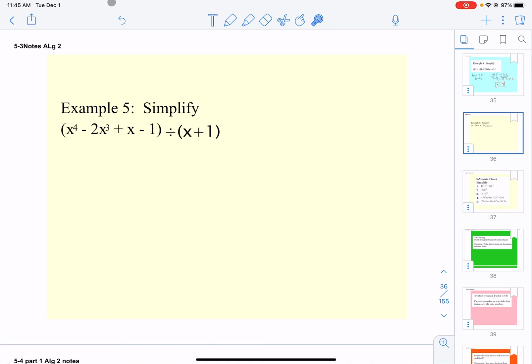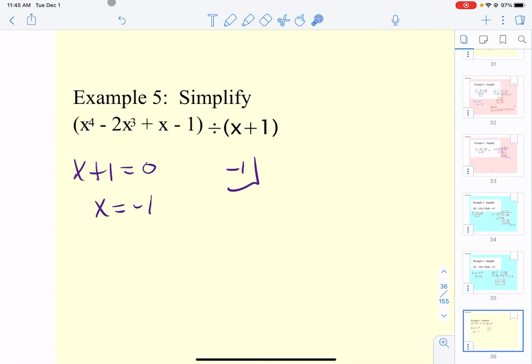So I am going to do synthetic division. I like synthetic division when I can. I'm going to use it because I see that this starts out with a plain old x. So what do we do? Well, we're going to put our x plus 1 equal to 0. Solve for x. Whatever you get, put in the corner of your synthetic division box. Now, let's look at our dividend for a minute. What are we dividing into? Now, look at our powers. They go 4, 3. Oh, we're missing squared. Then they go x, and then they go 1.